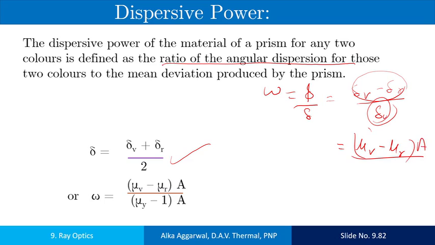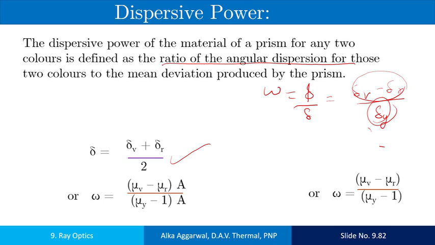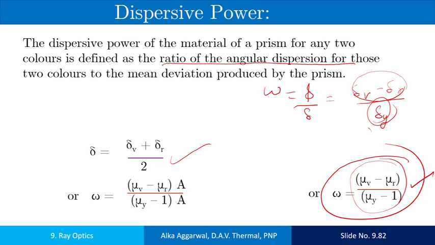Sometimes we take the yellow color as the mean color. So for the yellow color it is mu Y minus 1 into A. So the expression for the dispersive power is mu V minus mu R upon mu Y minus 1. Now from this it is clear that the dispersive power depends only on the nature of the material of the prism and is independent of the angle of the prism.